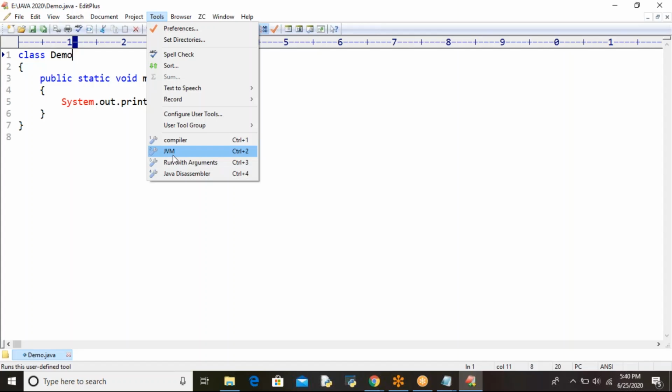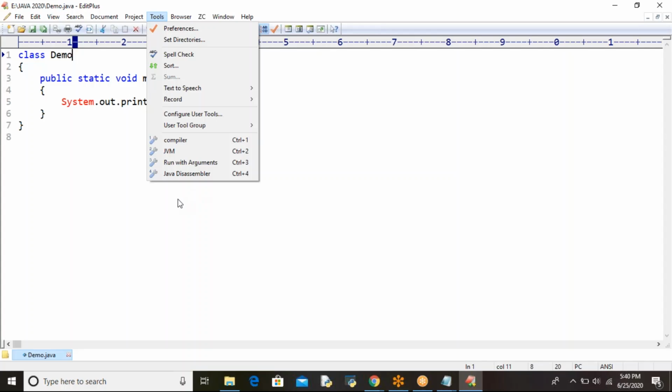JVM means the java command, which is used for converting bytecode instructions to a machine understandable format. And run with arguments for command line arguments, and the Java disassembler, which will convert bytecode to a human readable format. All those things I configured in EditPlus. That I will show you.